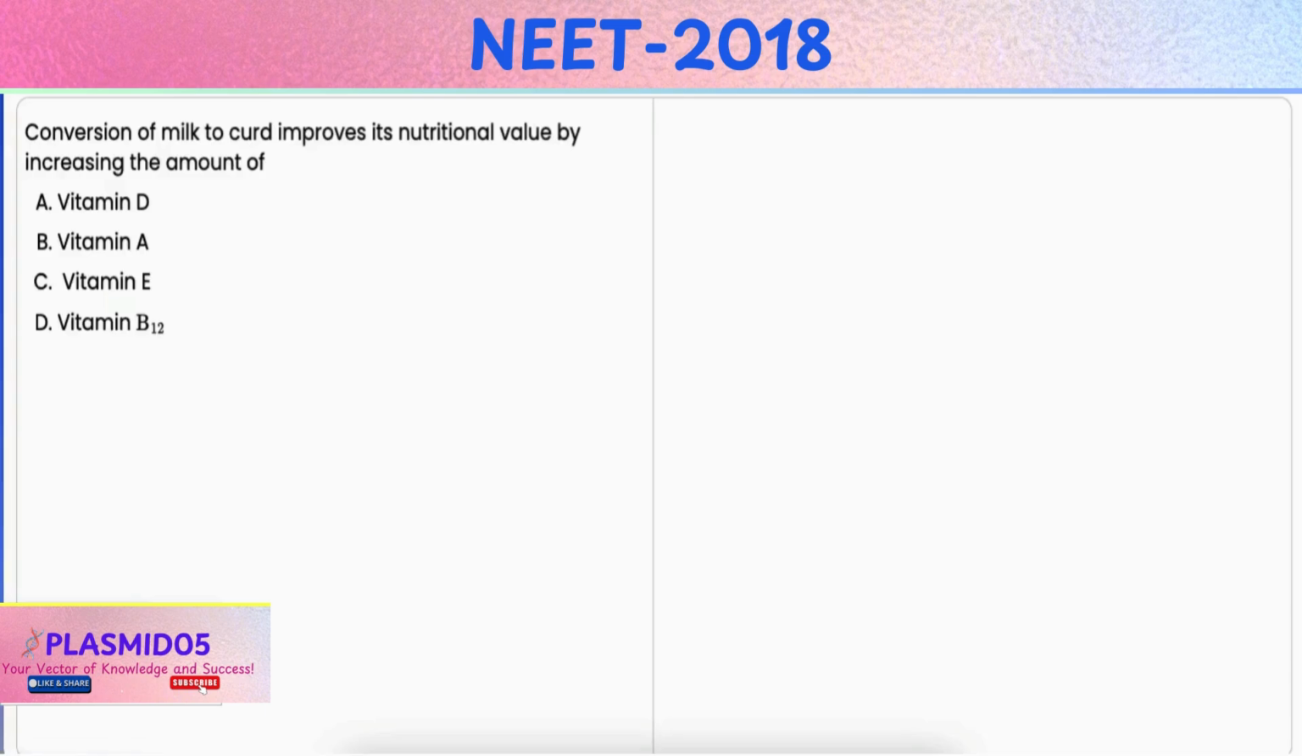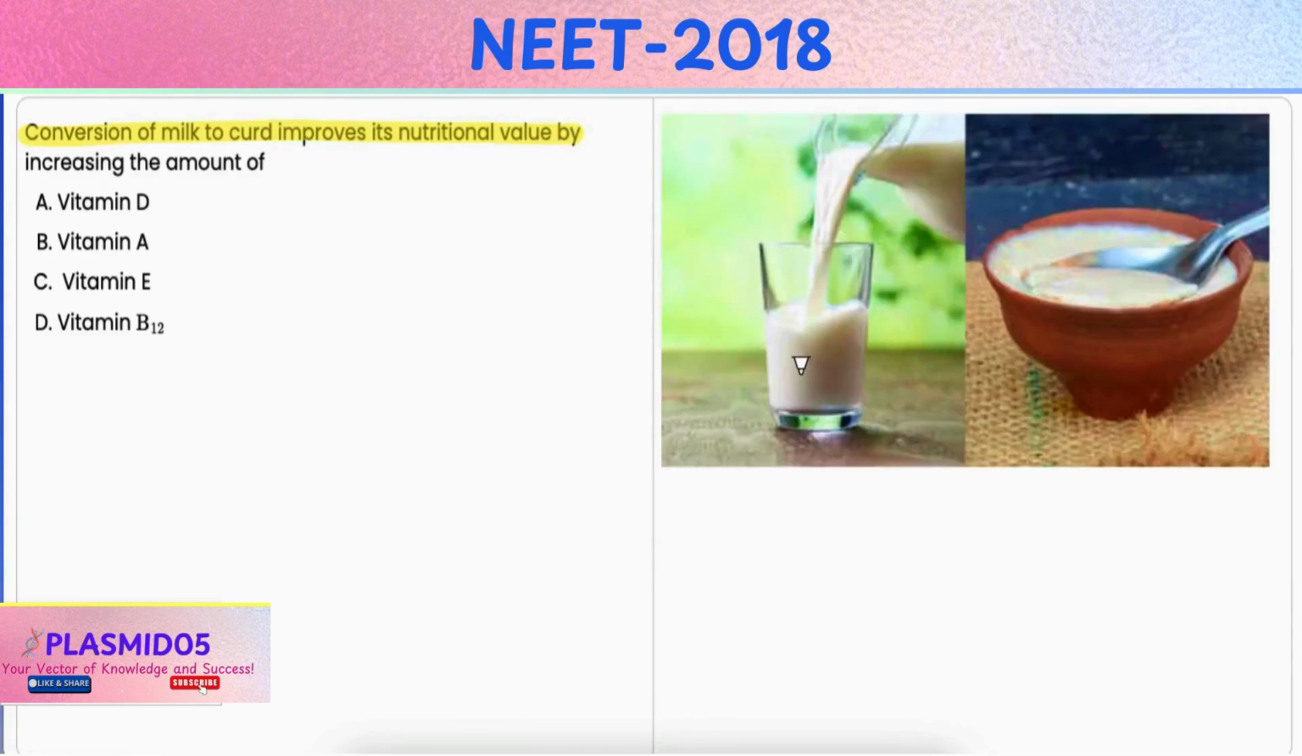In this question, you have to point out why the conversion of milk to curd improves its nutritional value. Option A, by increasing the amount of vitamin D. It is incorrect because vitamin D levels generally remain unaffected in the process of conversion of milk to curd, that is fermentation. Option B, vitamin A. It is also incorrect. Vitamin A, which is also a fat soluble vitamin, is not significantly changed by the fermentation process from milk to curd.